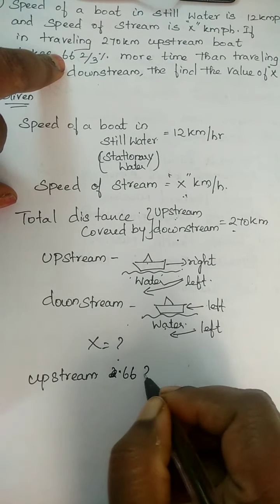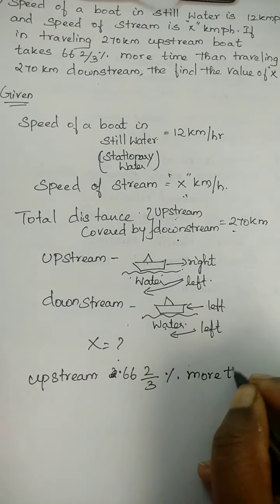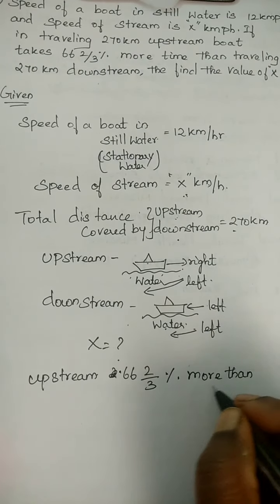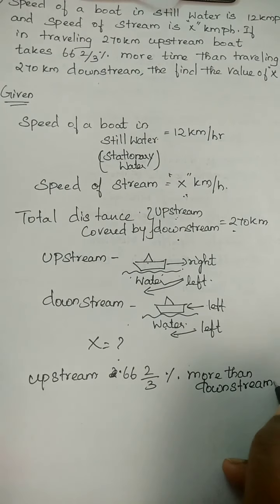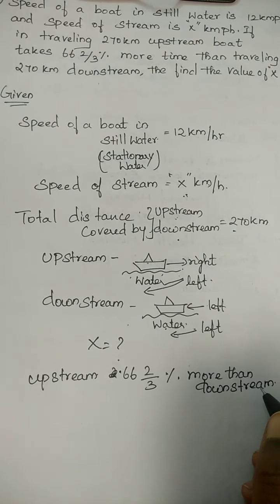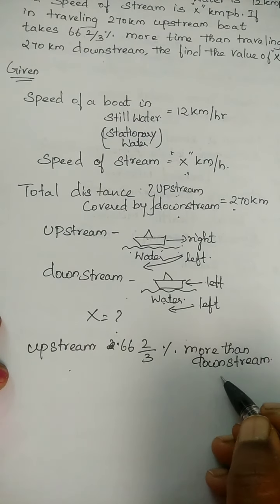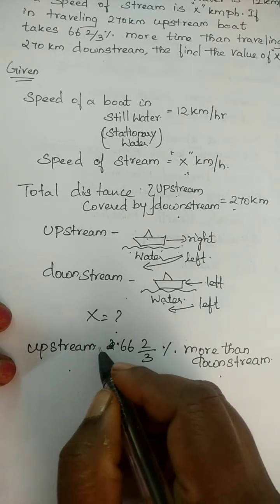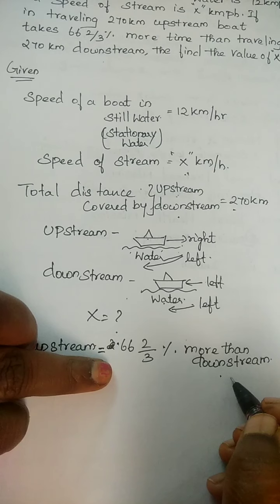We don't know the upstream value or downstream value, but here they gave a clue. Upstream is equal to 66 2/3% more than the downstream.